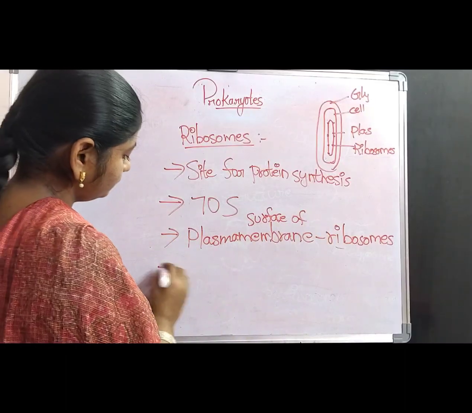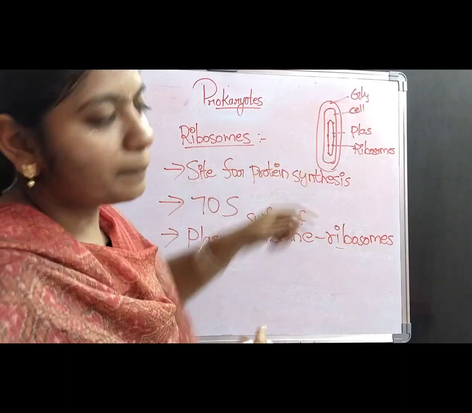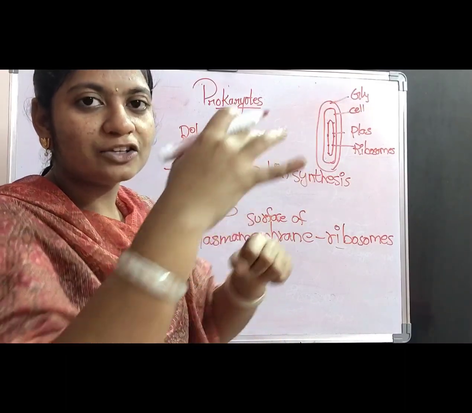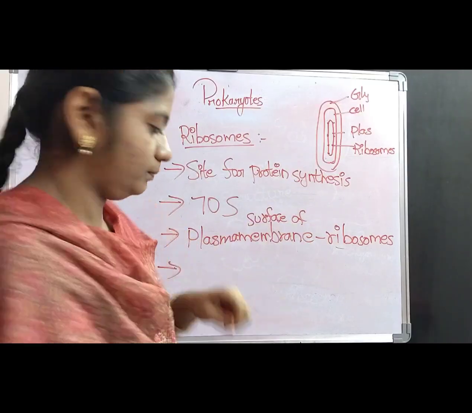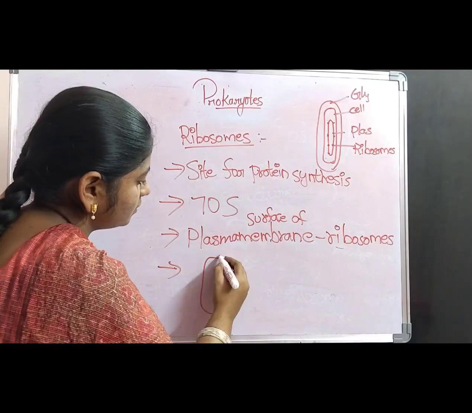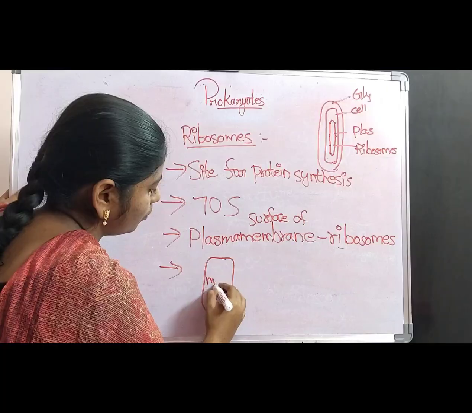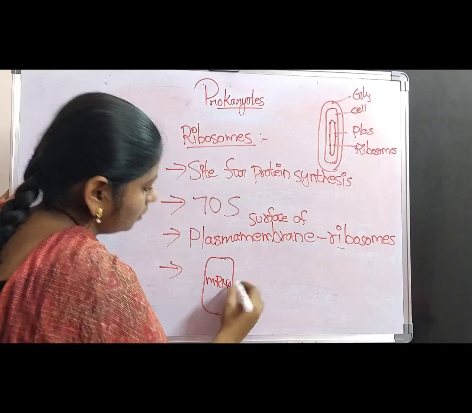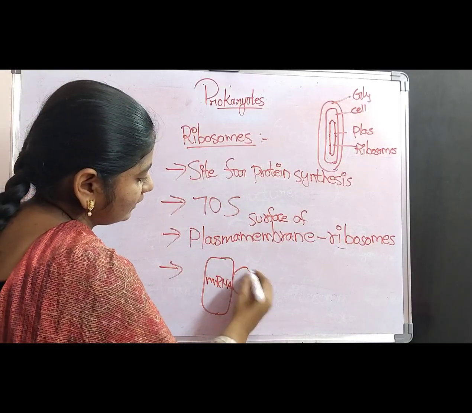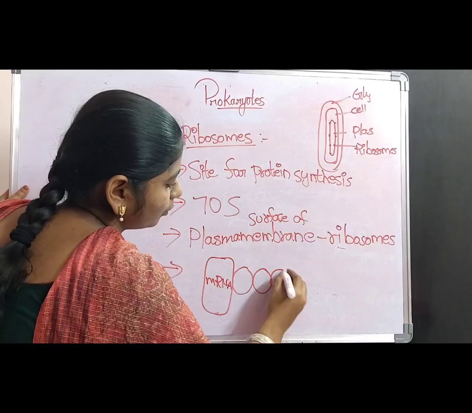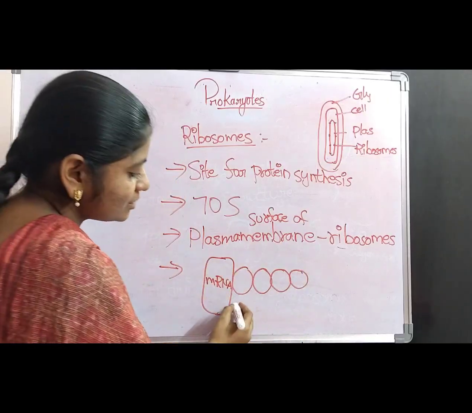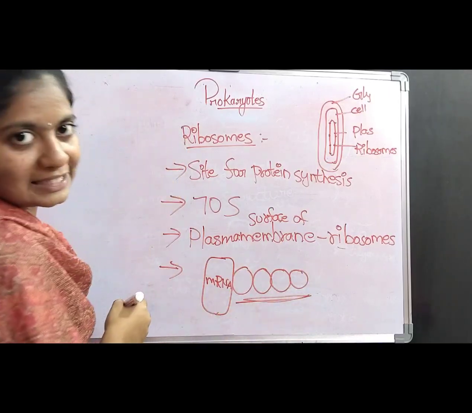And also, the ribosomes which are present in the prokaryotes get attached to the mRNA molecule. For example, this was the mRNA molecule. The ribosomes get attached to the mRNA molecule and lead to the formation of a chain-like structure.